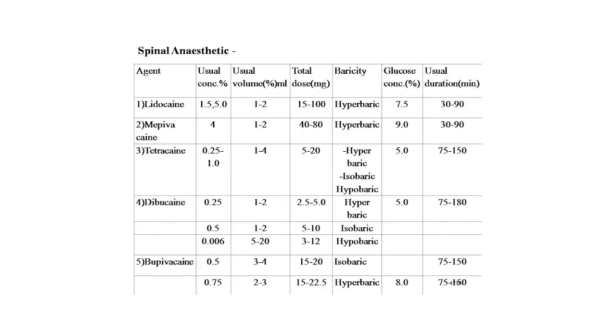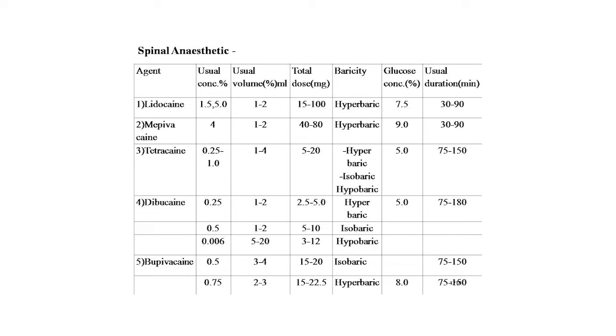Now the spinal anesthetic drugs: agent, usual concentration in percentage, usual volume in ml, total dose in milligrams, baricity, glucose concentration, usual duration. First, lidocaine: the usual concentration is 1.5 to 5, usual volume is 1 to 2 ml, total dose 15 to 100 milligrams, baricity hyperbaric, glucose concentration is 7.5, usual duration is 30 to 90 minutes for spinal anesthesia. Mepivacaine: usual concentration 4%, usual volume 1 to 2 ml, total dose 40 to 80 milligrams, also a hyperbaric drug. Glucose concentration is 9, usual duration is 30 to 90 minutes.